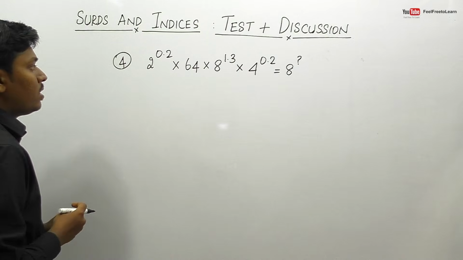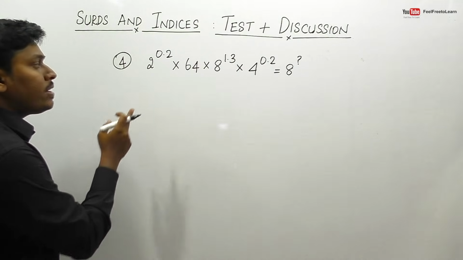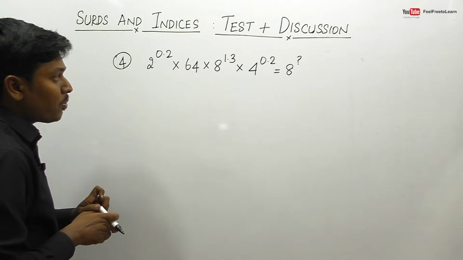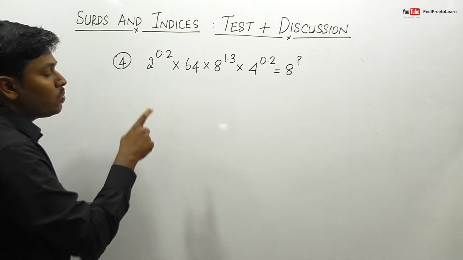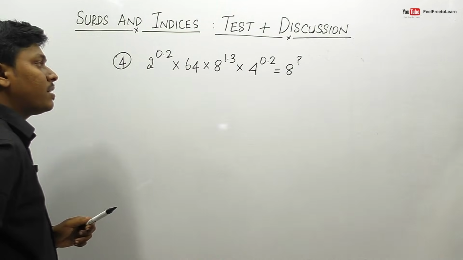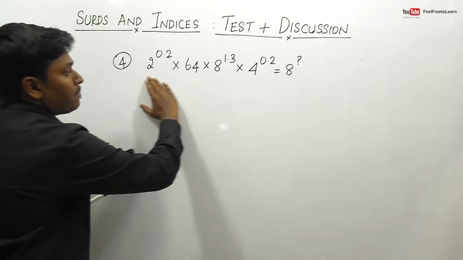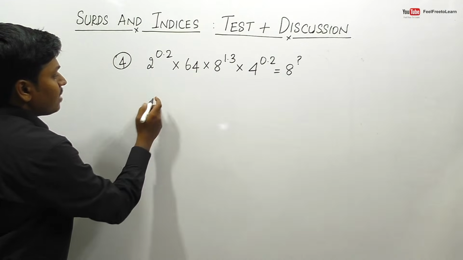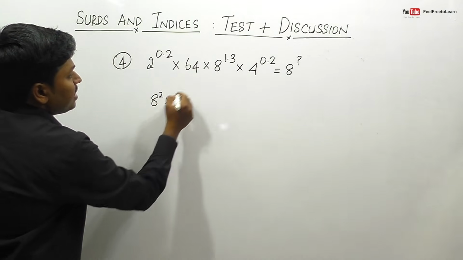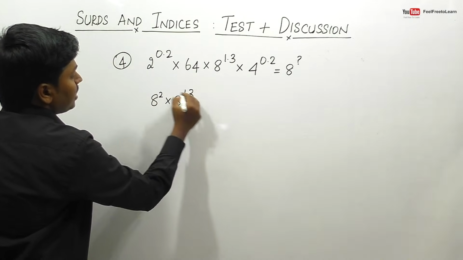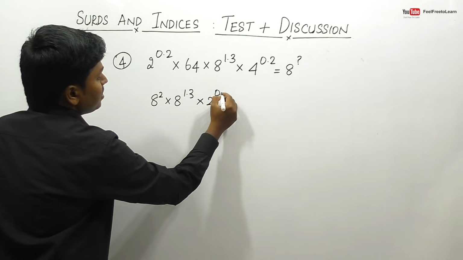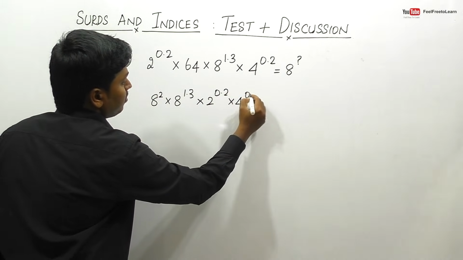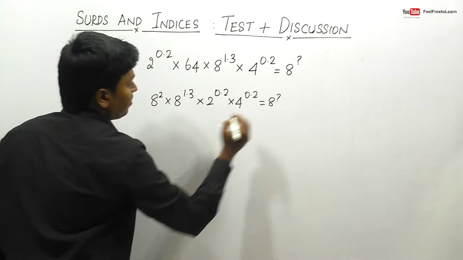Question number 4. So 2 power 0.2 into 64 into 8 power 1.3 into 4 power 0.2 is equal to 8 power question mark. So friends, we need to convert the complete expression in terms of 8 power something, right? So I think this 64 can be written as 8 square, right? Similarly here it is 8 power 1.3 and the remaining numbers are 2 power 0.2 into 4 power 0.2 is equal to 8 power question mark.